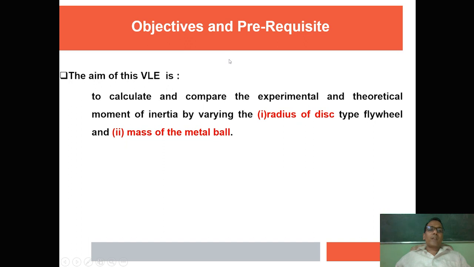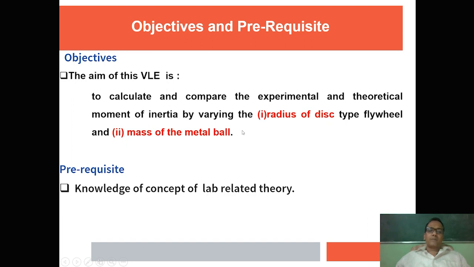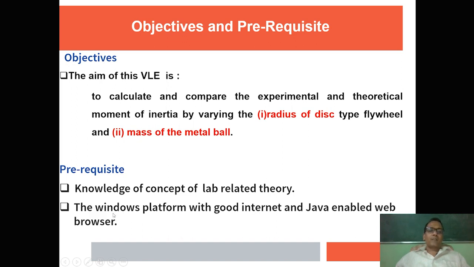Now, objective and prerequisite. The aim of this virtual lab experiment is to calculate and compare the experimental and theoretical moment of inertia by varying the radius of the disk and the mass of the metal ball. One important prerequisite is knowledge of the concepts related to the lab theory, and second, a Windows platform with good internet and a Java-enabled web browser.